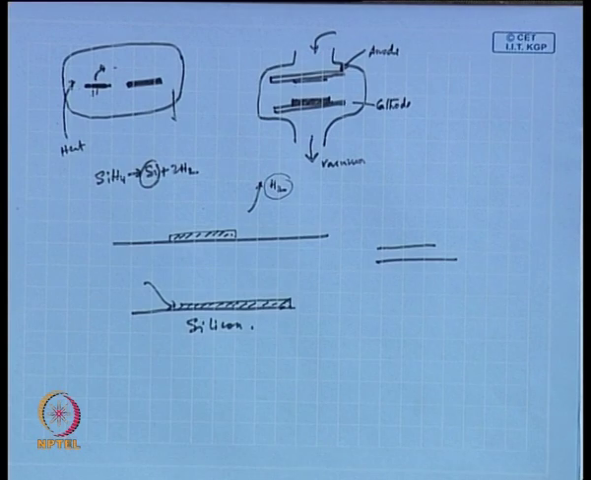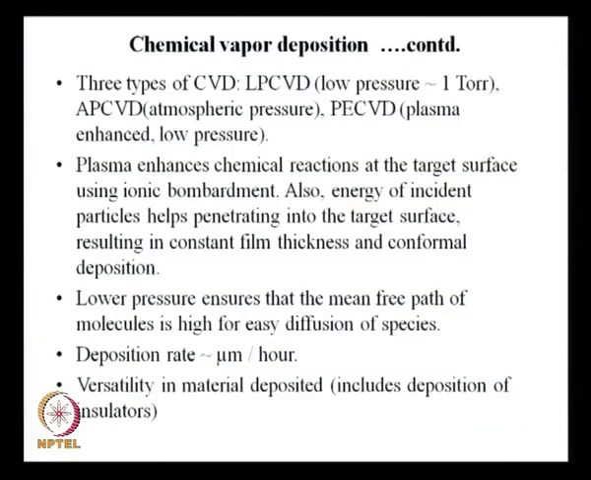Low pressure ensures that the mean free path of molecules is high for easy diffusion of species. So, that is why this plasma enhanced CVD is also at low pressure, and there is an LPCVD technique which is at low pressure. Deposition rate is of the order of micrometer per hour, and versatility in material deposited is there. This versatility in material to be deposited includes deposition of insulators as well.